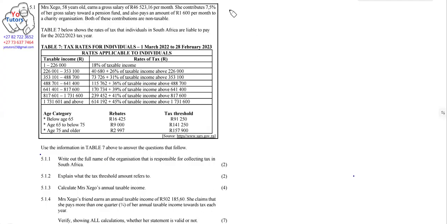So what do we need to get here? We need to get the annual tax. That's what we need to get here. And then we see if it's above 1/4. Now, let's look at what we have here. It's the annual taxable income. That's what we're given. So what do we do from here?